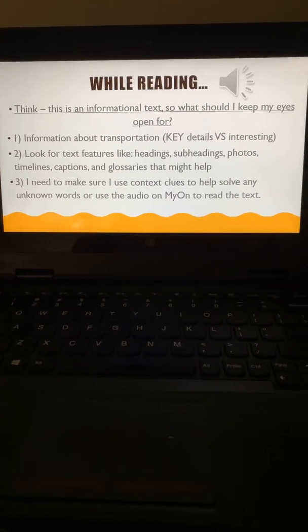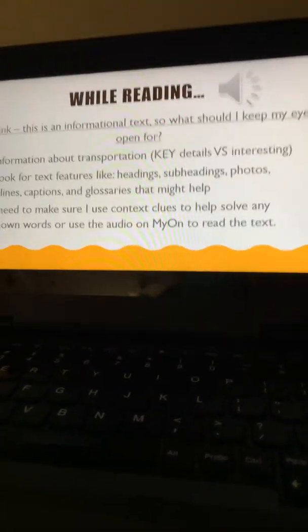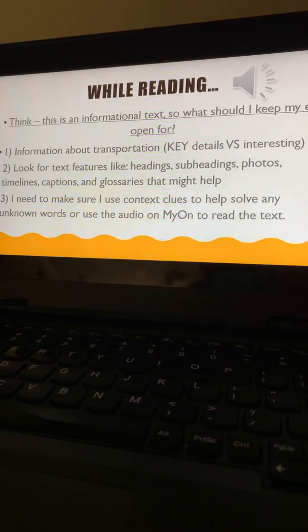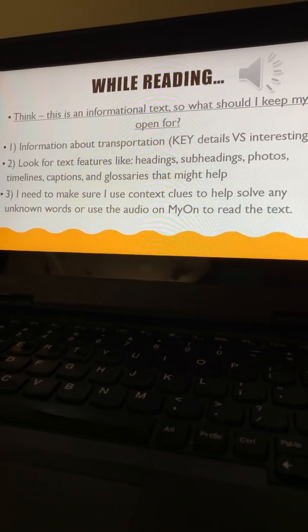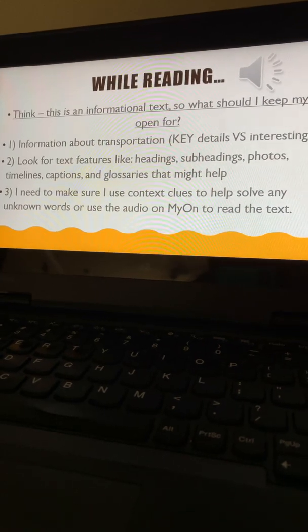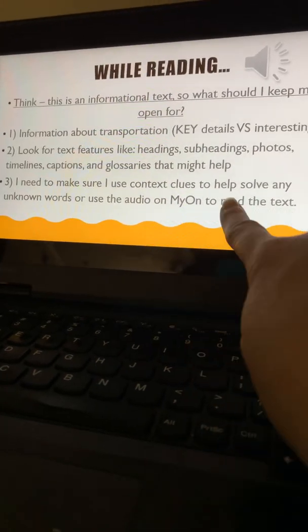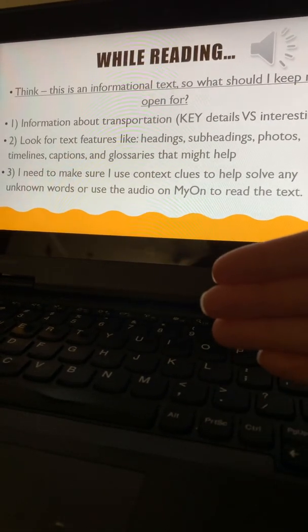Well, I want to keep an eye open for those key details, meaning what happens to transportation, why is it happening, things like that. I also might want to take a look at text features such as headings, subheadings, photos, timelines, captions, glossaries. That might help too. Remember, use that audio to have the text read to you if you are struggling. Play it back a few times.